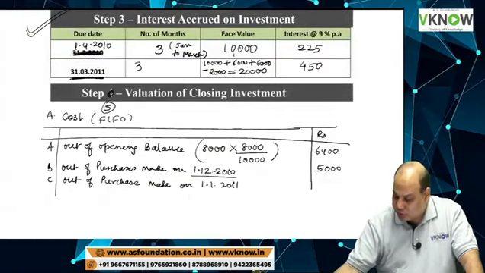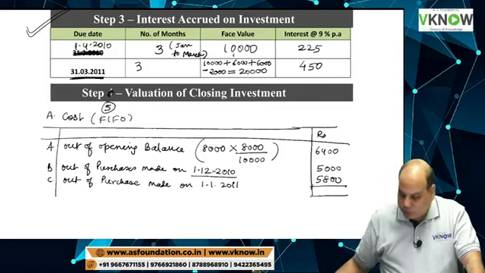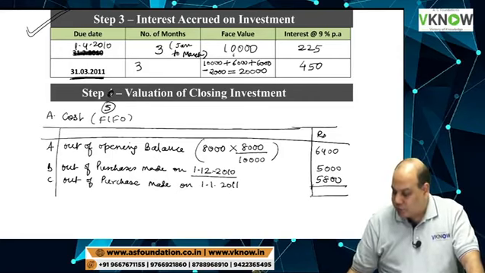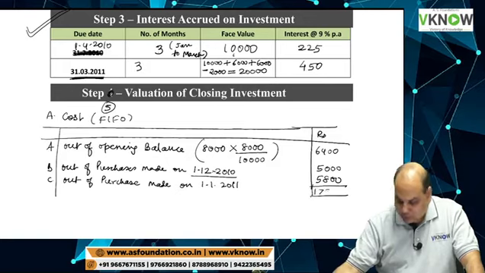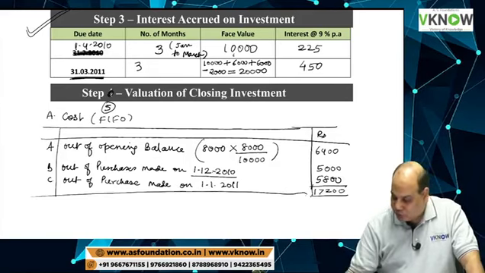So that investment is also lying with us. Tell me the total of cost. 6400 plus 5000, 11400 plus 5800 is 17200. Very good. This is cost.